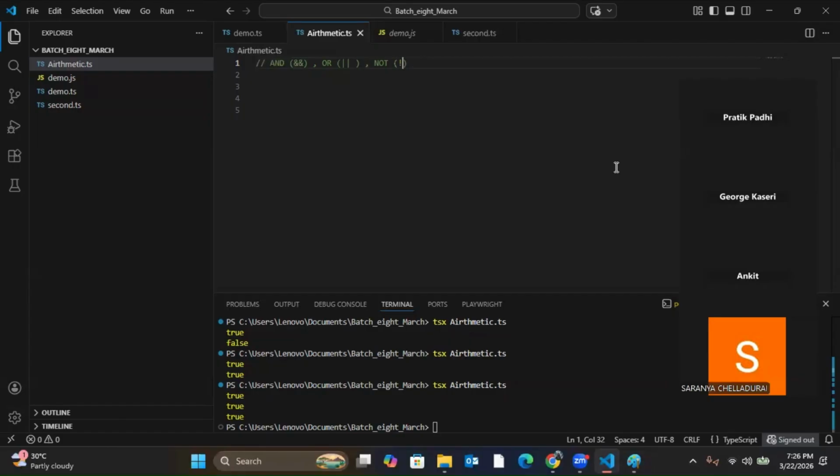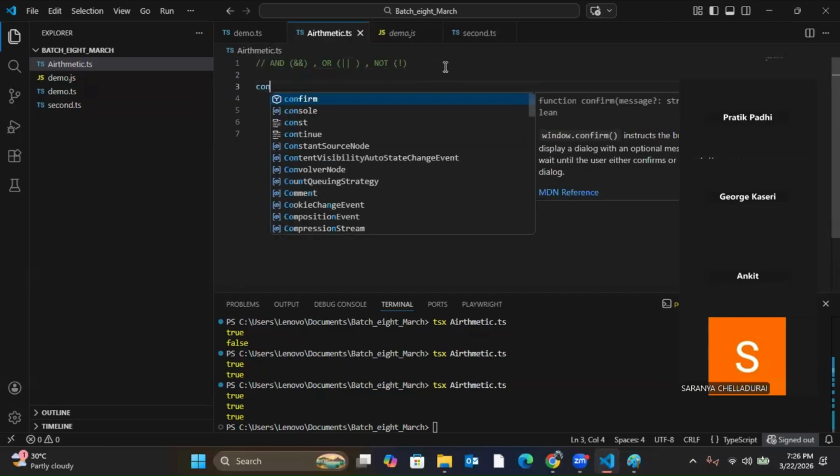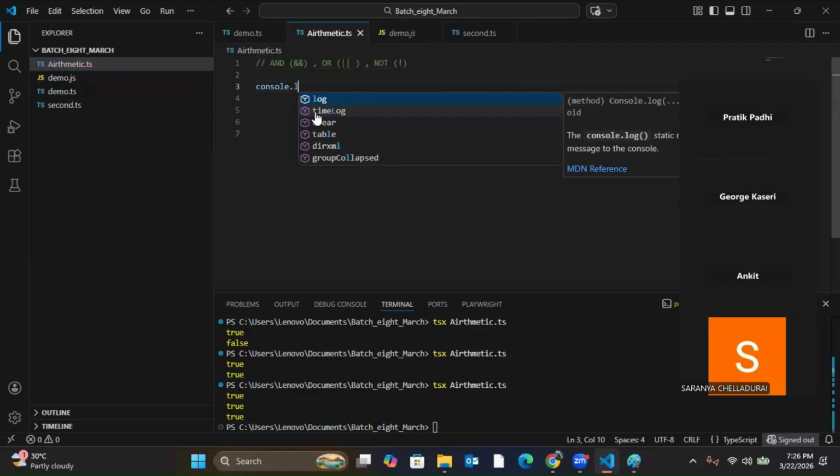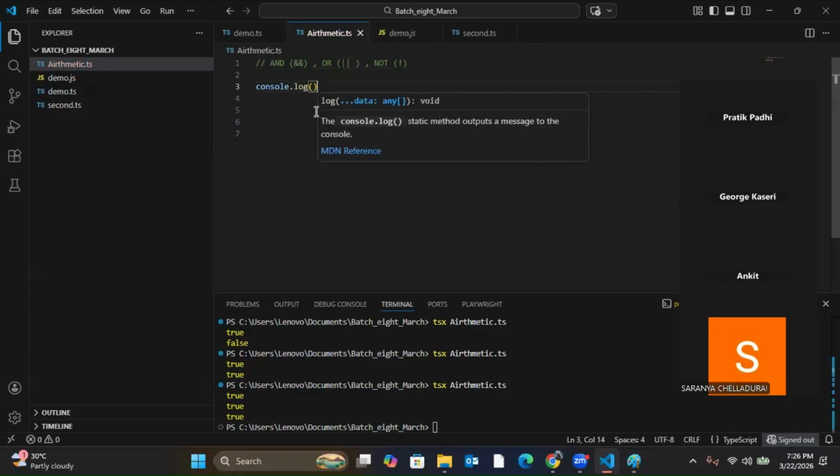Not is this one, this symbol is not. Okay. Now let's see. The AND operator will check that both the conditions are true.